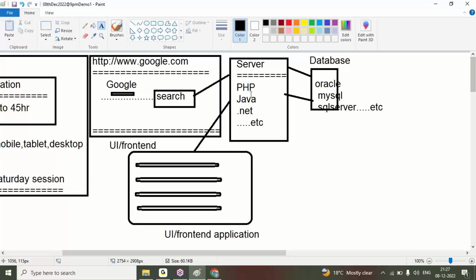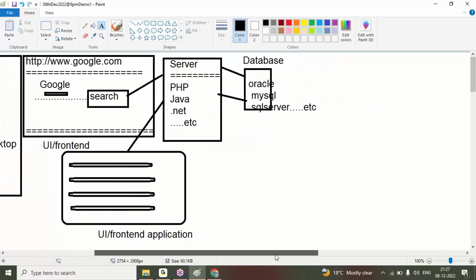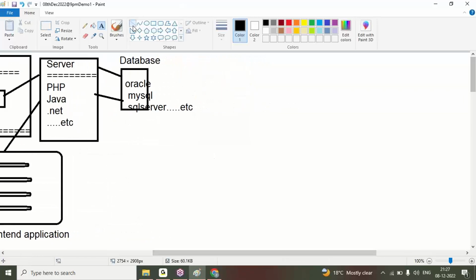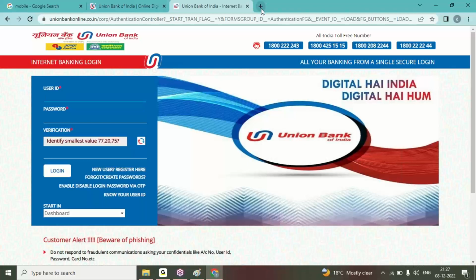So the database takes the input to the server, and the server will give us a response. This type of interaction you can see in every web programming. In every web programming, you can see this type of output. Next, here I'm talking about front-end programming. So what is front-end, what is server, what is database, we understood. I'll give you some examples here.